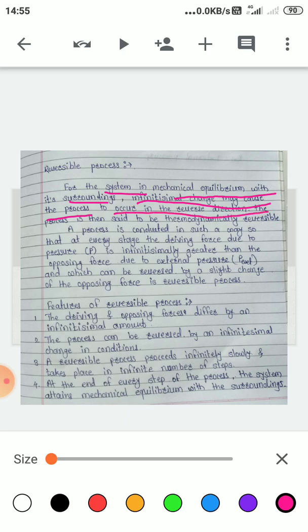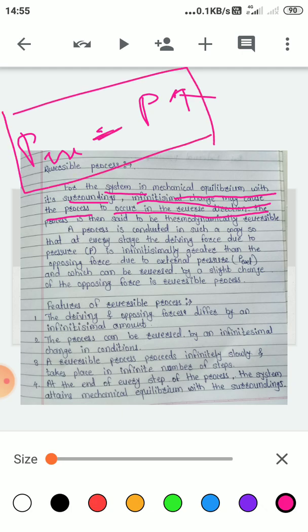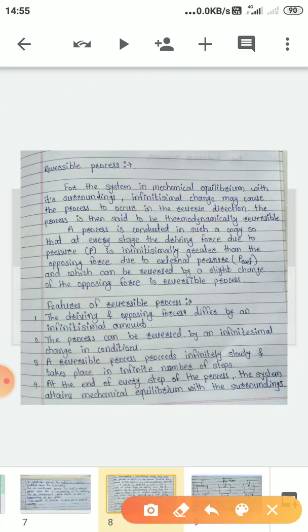Infinitesimal change means that if the pressure is increased or decreased by a greater amount, that is, the difference between P external and the pressure of the gas, as this change increases, then the process will not occur in the reverse direction. The process is said to be thermodynamically reversible. We'll see it in detail.